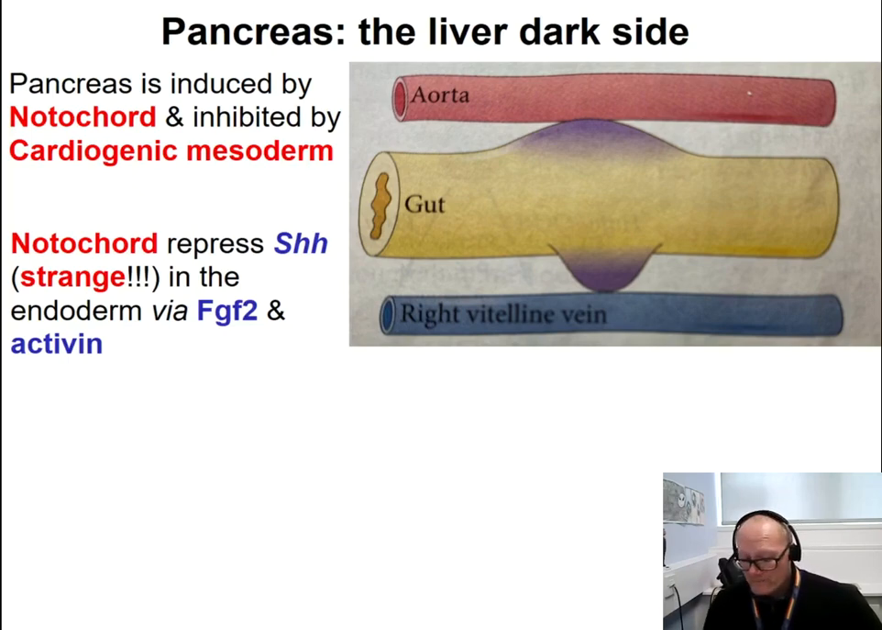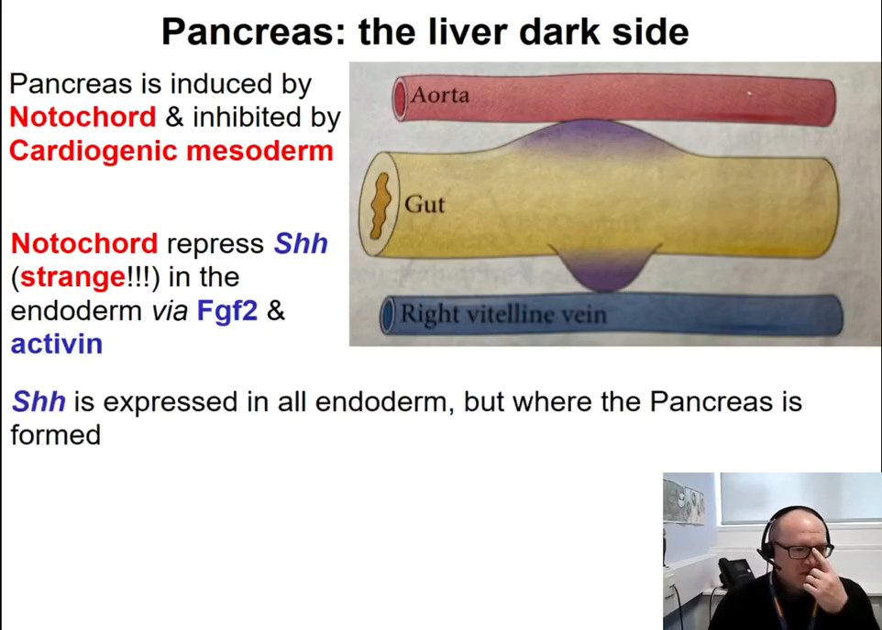If you recall, even when we were talking about the development of the neural tube, we're saying that the notochord is expressing SHH, and SHH is inducing the formation of the neural plate. So now here, in this particular case, notochord is repressing SHH, which is extremely strange. So SHH is in fact expressed in all endoderm, but in the region where the pancreas is formed.